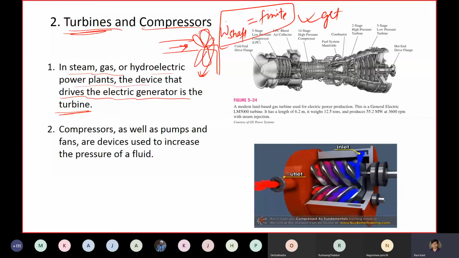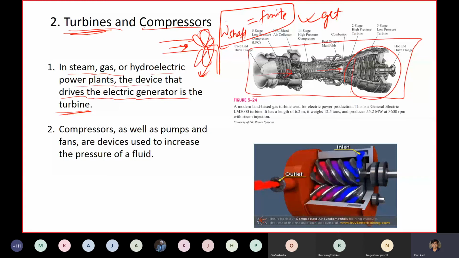Okay, so essentially this is your typical land turbine given over here. There are several components. There are compressors here, there are some combustion chambers, and then turbines. So this unit is the turbine at the right hand side, and this is a shaft, and this is being rotated quickly, and from this electricity or some work can be taken out. Okay, so the flow is essentially from this side.